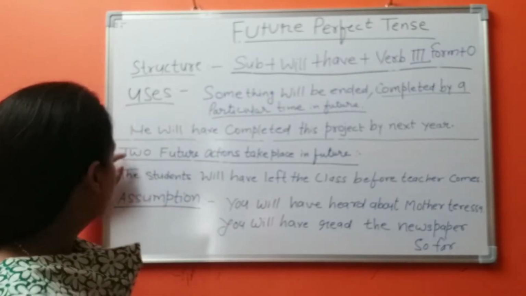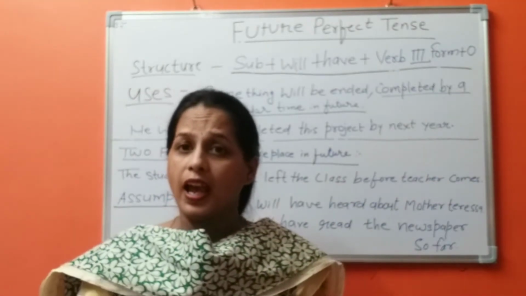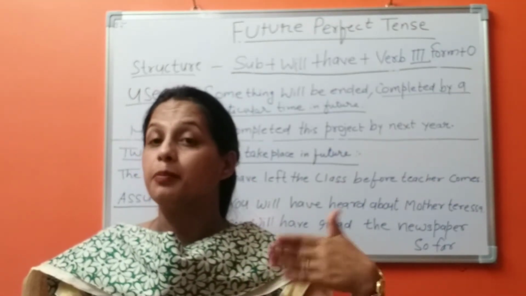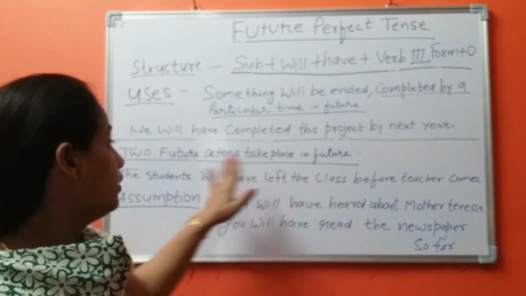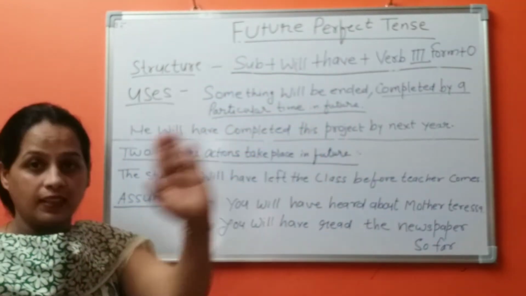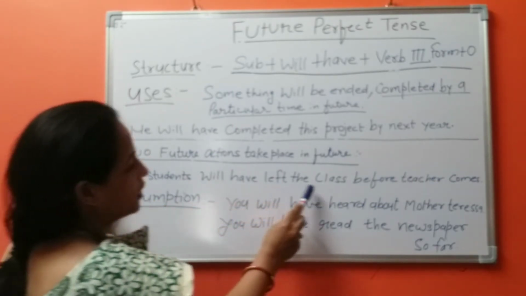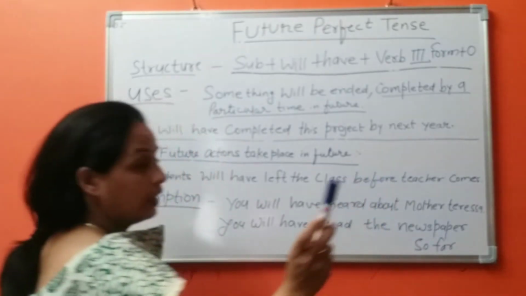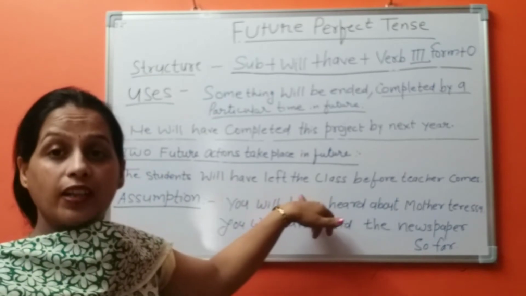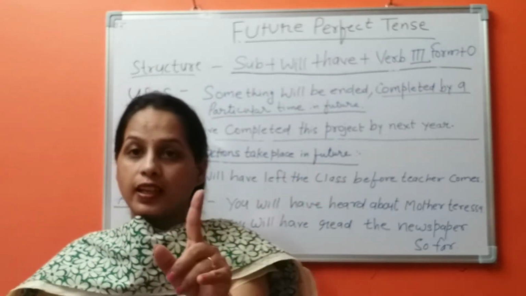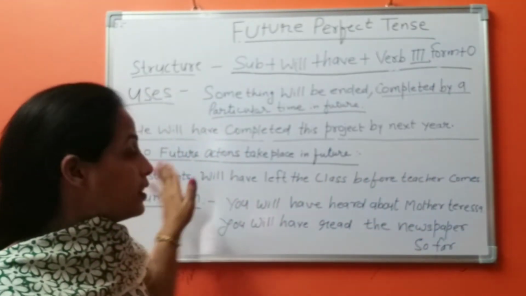The second situation is when two future actions take place in a future time frame. Any two activities which will be completed or which take place in future, we use future perfect tense. Let's see the example. The students will have left the class before the teacher comes. Here are two activities. Students will have left the class is the first activity, and then the teacher comes, which means the teacher comes later.